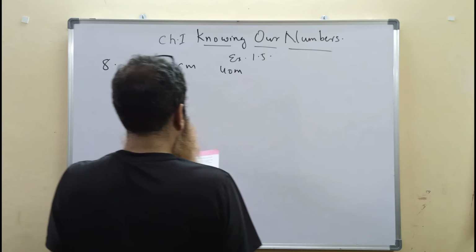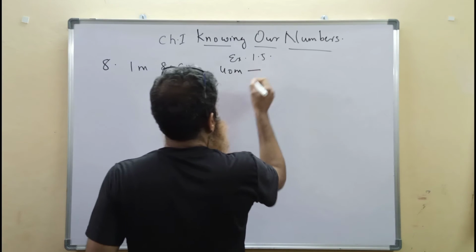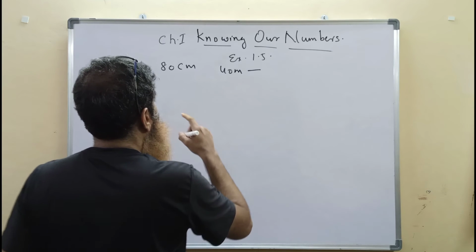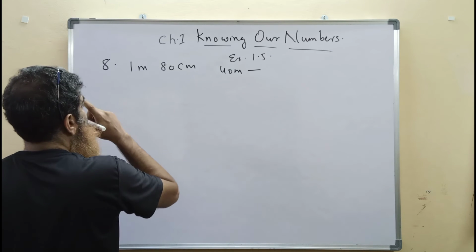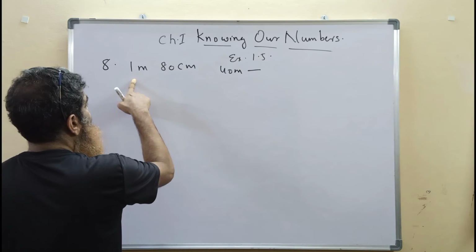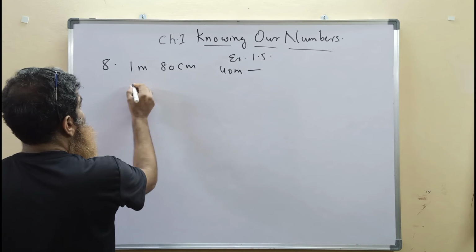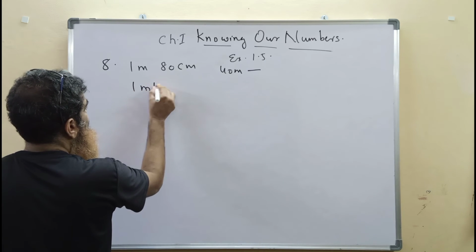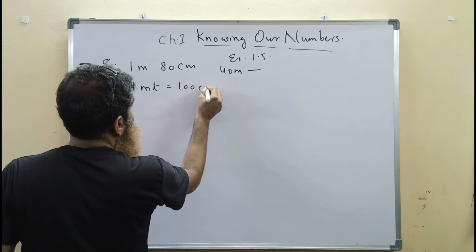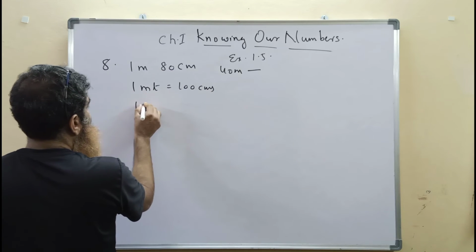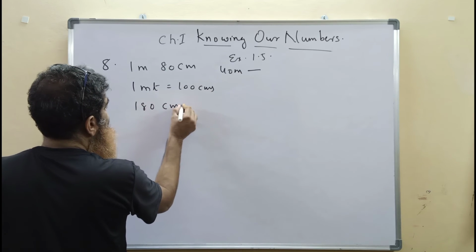And how much cloth will be left after stitching the shirts? So one shirt requires 1 meter and 80 centimeters. 1 meter is equal to 100 centimeters, so 1 meter 80 centimeters is equal to 180 centimeters.